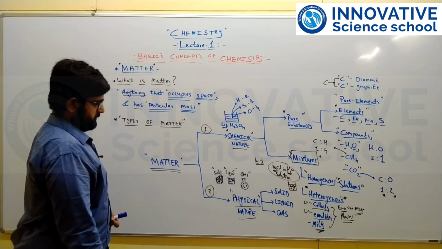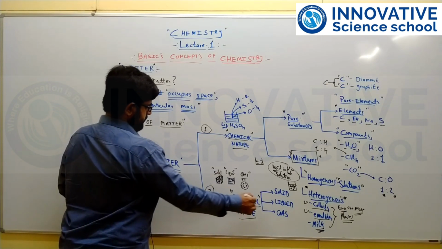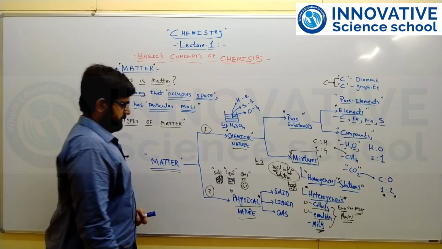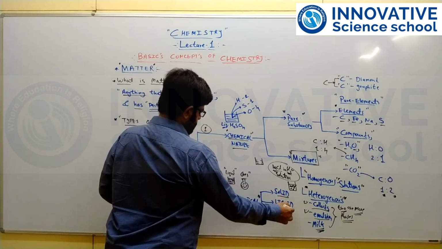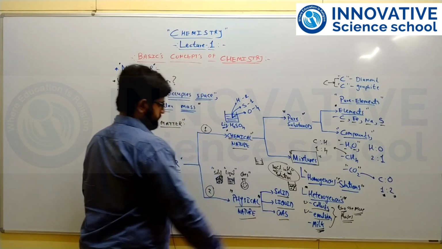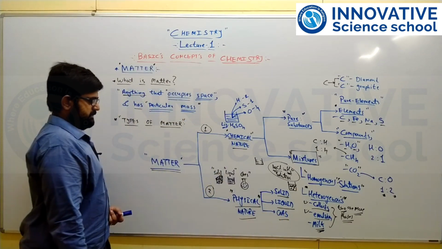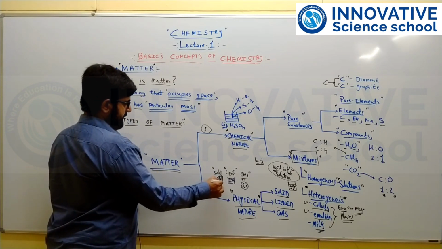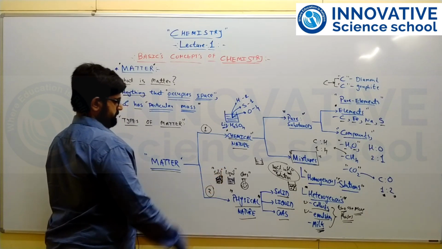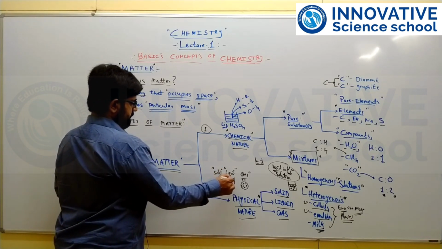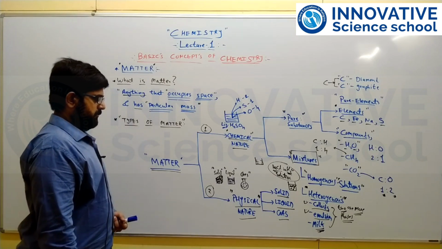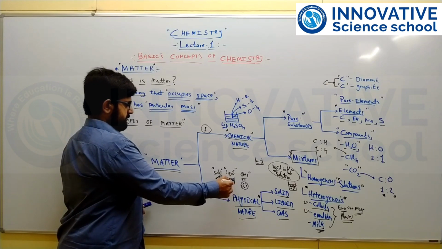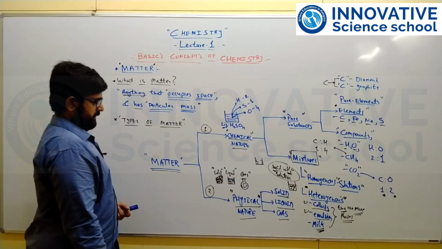Second major part is classification of matter based on physical nature. In that we have three types, one is solid, second is liquid, and third is gaseous phase. Solids, as we know, are those in which the atoms, molecules or ions are very closely packed together. Second are liquids, in which the atoms, ions or molecules are slightly loosely packed. They do not have any particular shape, they will take the shape of the container. They are classified as liquids.